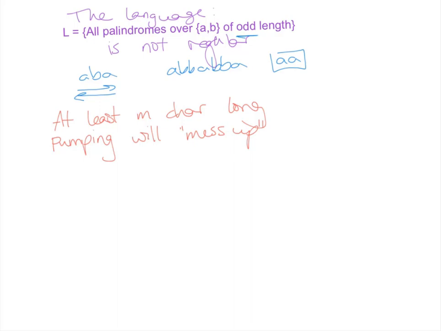My first thought, with every string I try on the pumping lemma, is can I start with something like a to the m? Because that is definitely m letters long. Now I don't know if a to the m is of odd or even length. So I could say a to the m, well, that's definitely of odd length, right? But if I add more a's to this, it's still going to be a palindrome, so that doesn't really help me much.